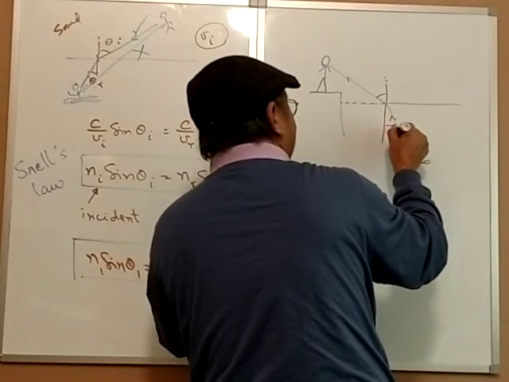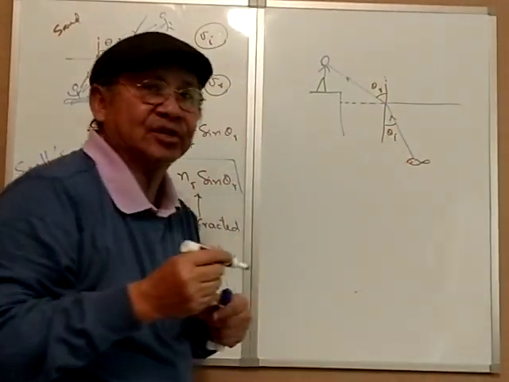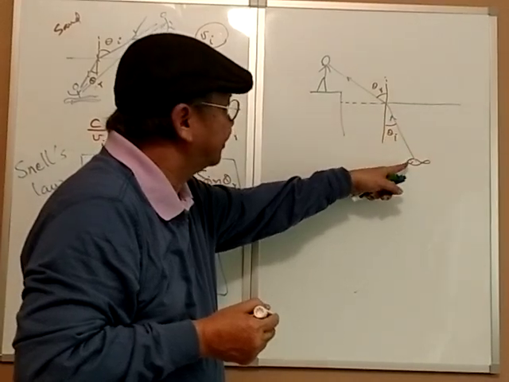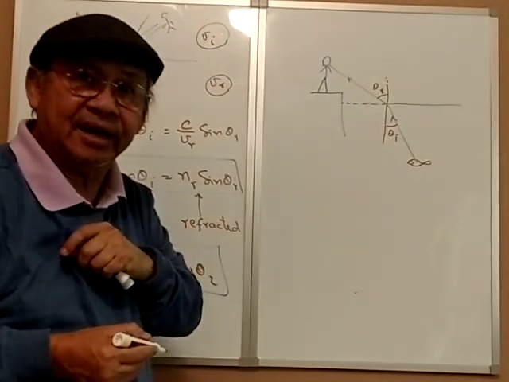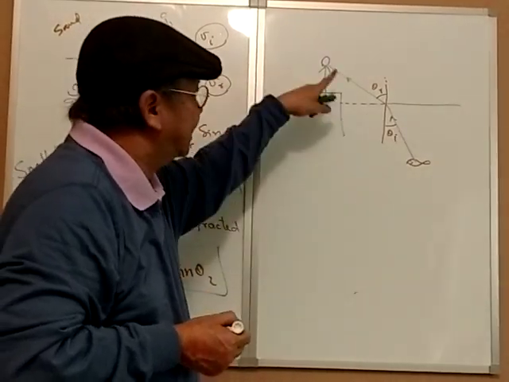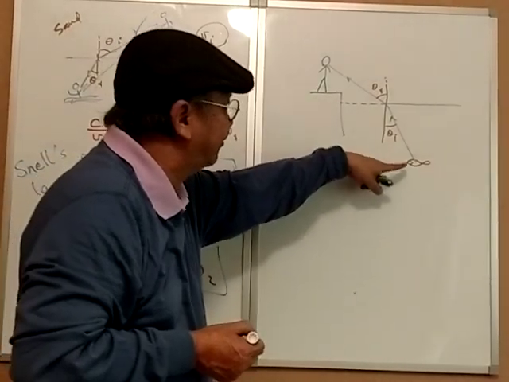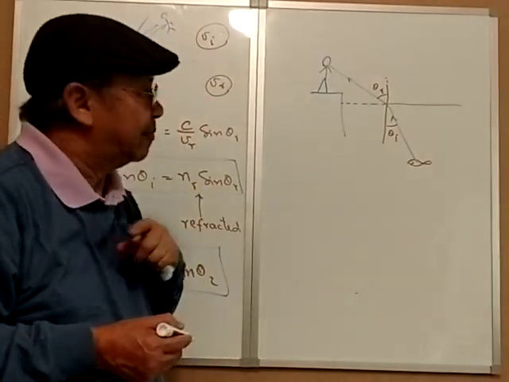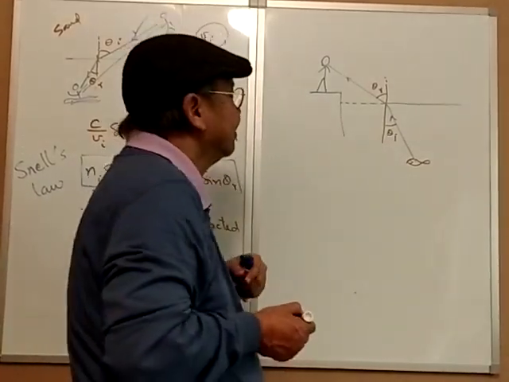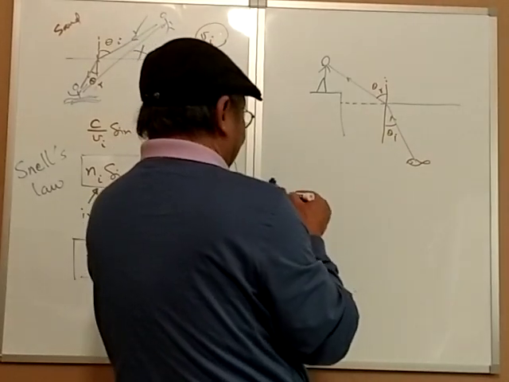So this is the angle of incident and this is the angle of refraction, because the light ray is going from the fish to the guy, right? If this guy is looking at the fish, that's what he would see, right? Because the light ray is coming from the fish to the guy. But if the fish is looking, it'll be different, right? So you think about that.